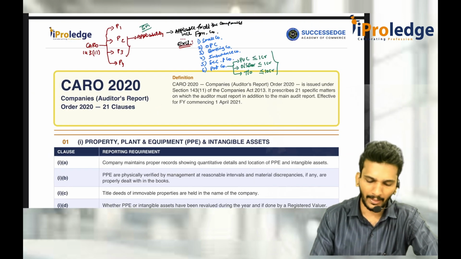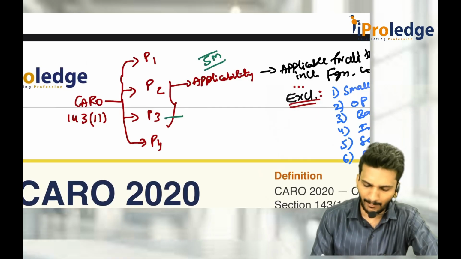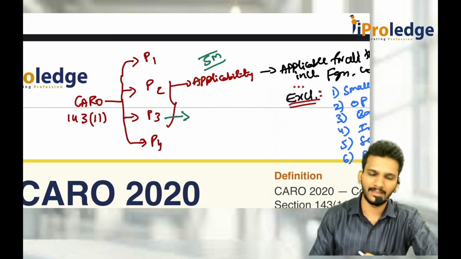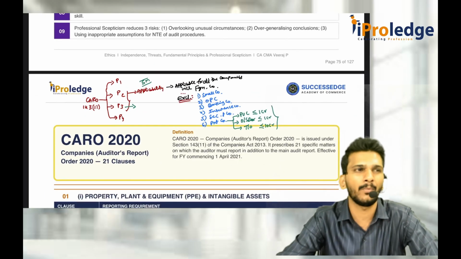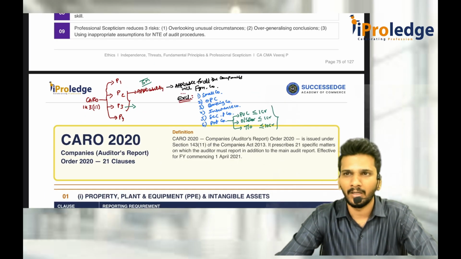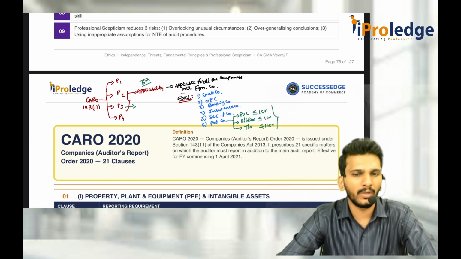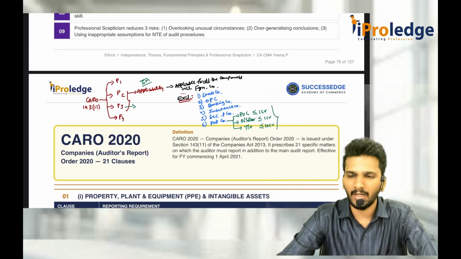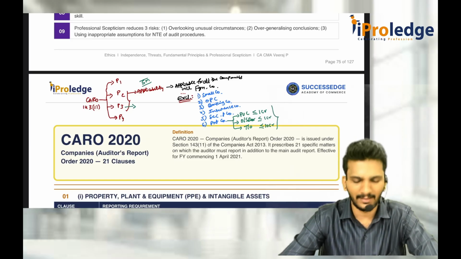Now comes paragraph 3, which is very important. We have 21 clauses. Specifically, we have 21 matters to be reported to the users of the financial statements. Sir, what 21 matters do we have to report? Under the 21 matters, there are some details also.